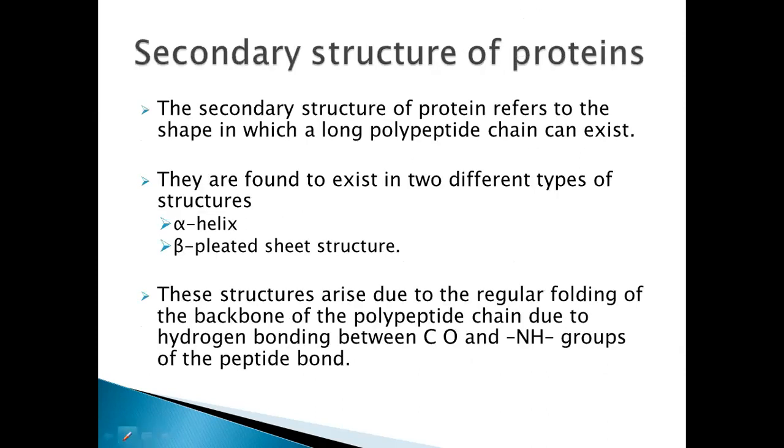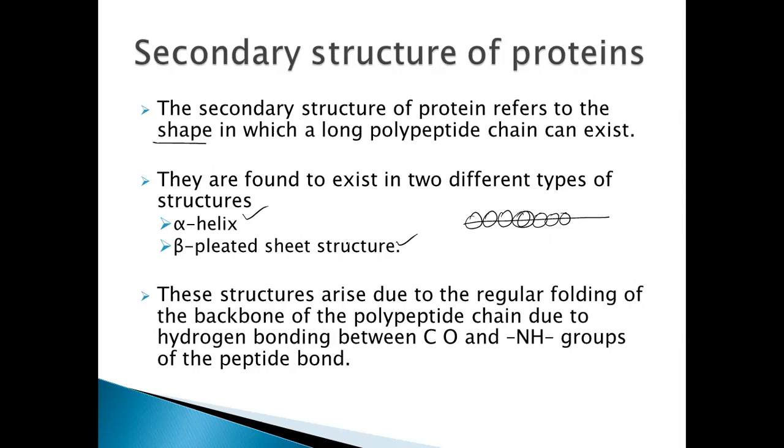What is the secondary structure? The secondary structure refers to the shape. It gives the shape of the protein. It can exist in 2 different shapes here: alpha helix and beta pleated structure. A protein is a long polypeptide chain, and this polypeptide chain can fold, resulting in 2 different shapes: the alpha helix structure or the beta pleated structure.